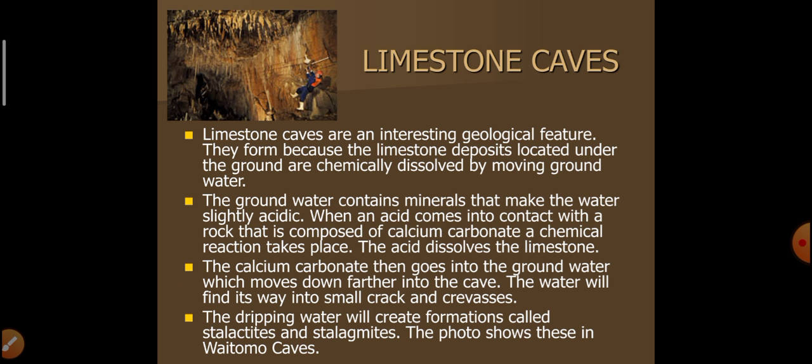Limestone caves. Limestone caves are interesting geological features. They form because the limestone deposits located under the ground are chemically dissolved by moving groundwater. The groundwater contains minerals that make the water slightly acidic. When an acid comes into contact with a rock that is composed of calcium carbonate, a chemical reaction takes place. The acid dissolves the limestone calcium carbonate, which goes into the groundwater that moves down further into the cave.